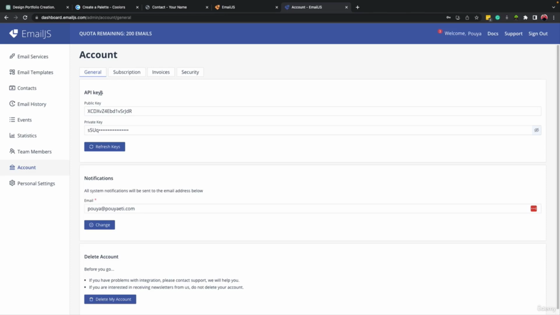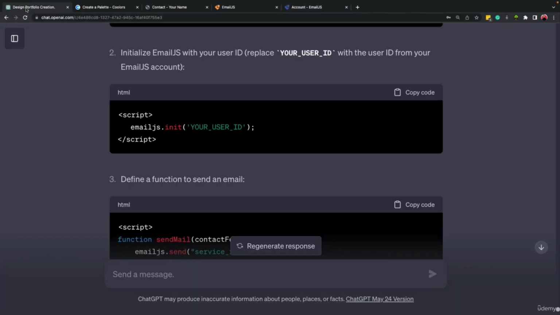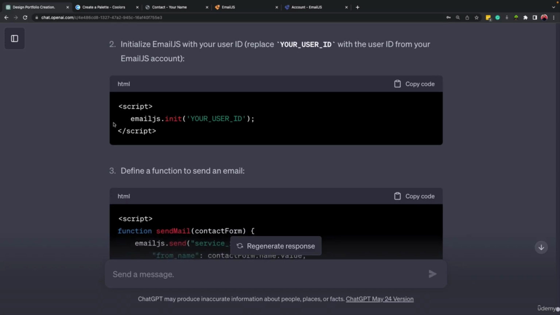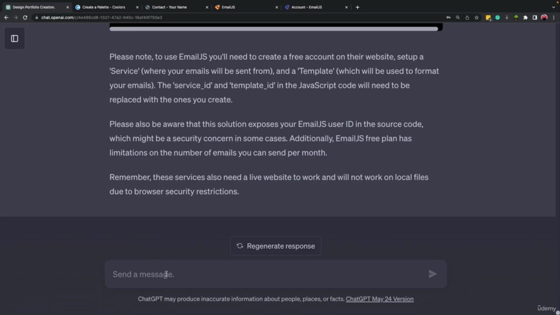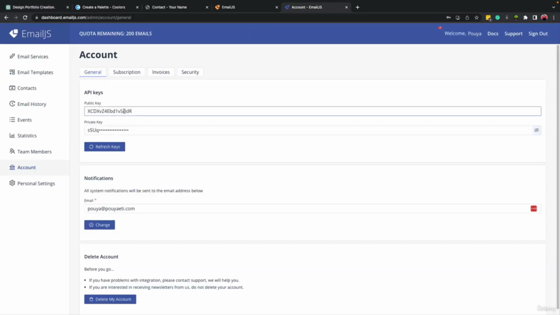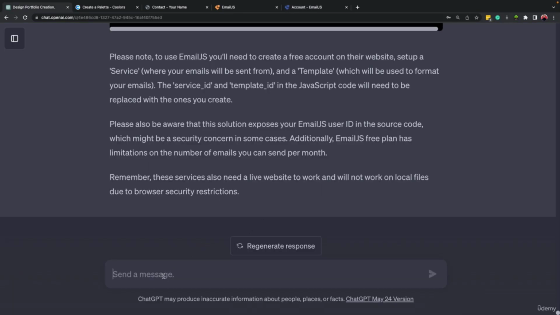Right, so here there is an API key, okay, but I cannot find the user ID, right? So I'm gonna come here again and tell ChatGPT what I accomplished till now, and that I couldn't find the user ID, but I could find the API key, the public key and private key, okay? So let's come here and explain it.